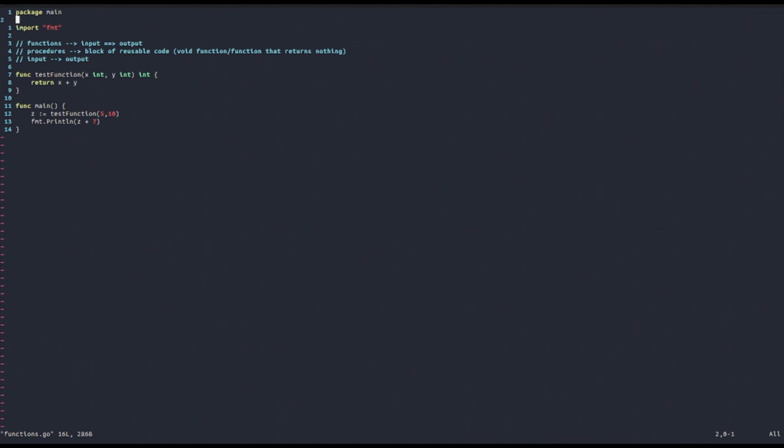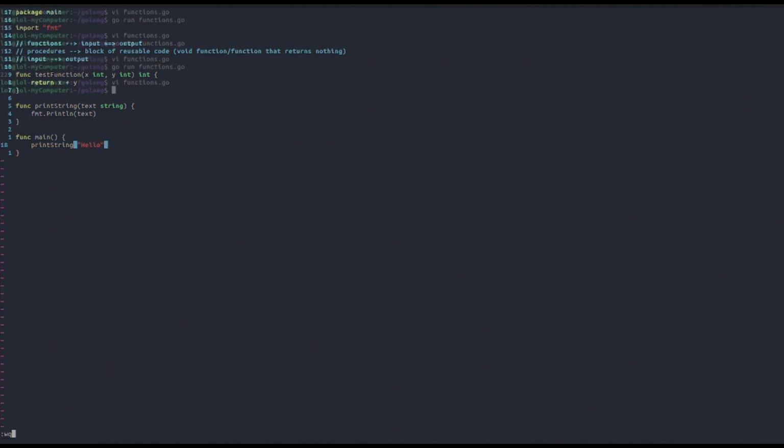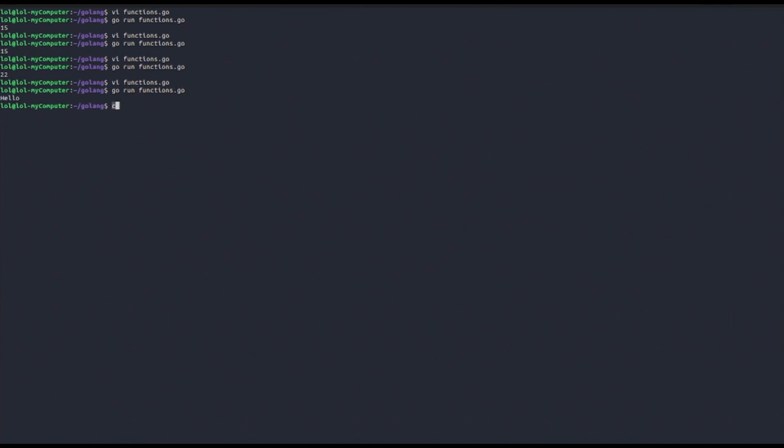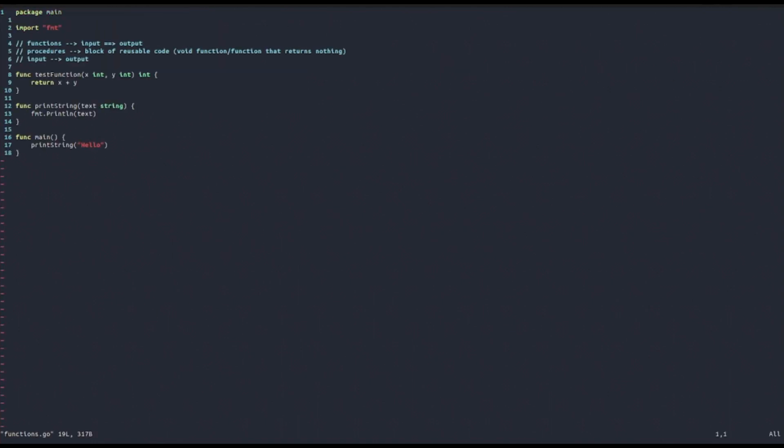And now, of course, you can also write functions that can, for example, take strings as an input. So you can say print a string, something like that. Then it's going to take a text string, and then it's going to return nothing. It's just going to print out to the console that string. So for example, in this case, let's actually call it. So for example, print string of hello, and as you can see now, the output will be hello as intended.